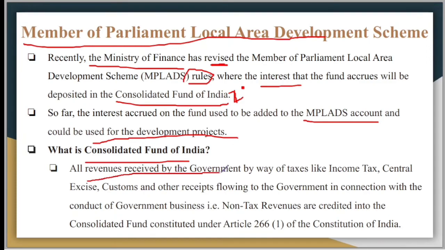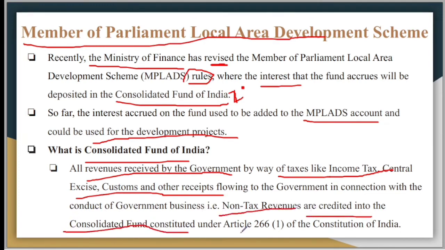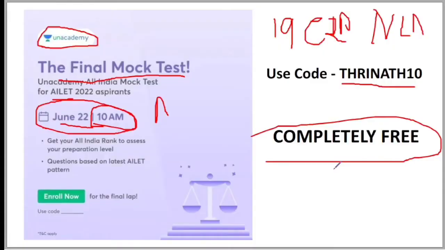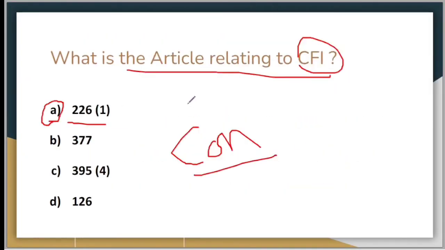All revenues received by the Government of India by way of tax, like income tax, central excise, customs, and other receipts flowing to the government in connection with the conduct of government business, that is non-tax revenue, are credited into the consolidated fund constituted under Article 266. I'm sorry, it was not 226, it was 266. Article 266 clause 1 of the Constitution of India. Also, I am sorry, it is not Article 226, it is Article 266. So sorry for this.